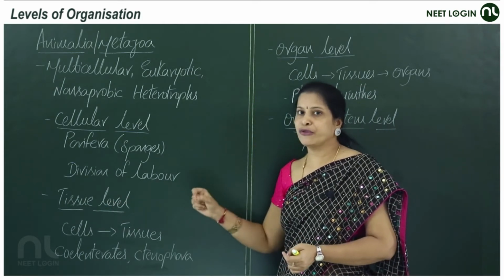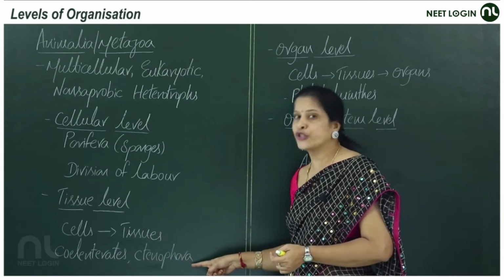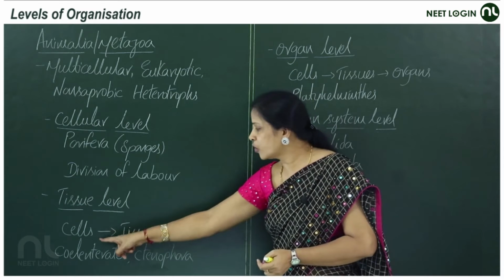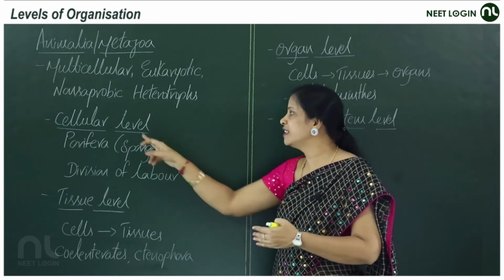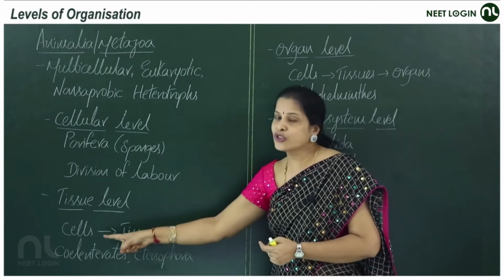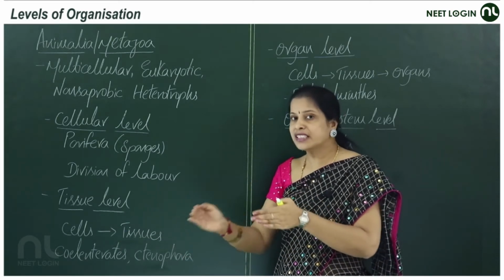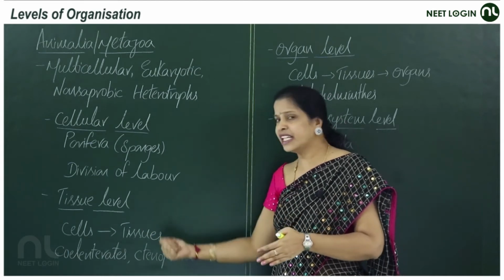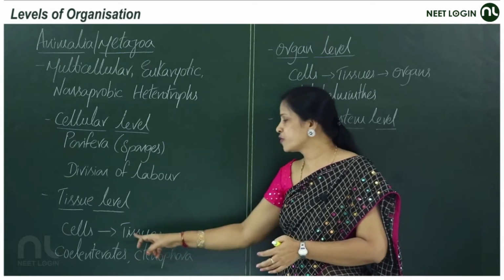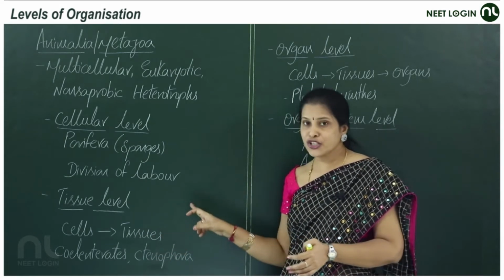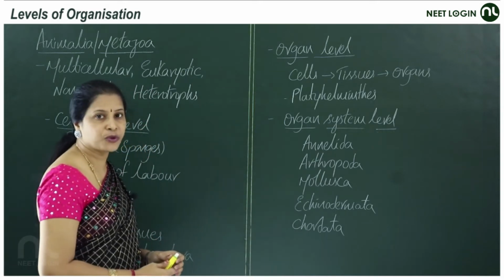Moving on, tissue level. In tissue level of organization, in the members of coelenterates and ctenophora, the cells are organized to form tissues, which is somewhat a higher level than this. Cells organized to form tissues means a group of cells start to perform a similar function. Those are tissues. That is the tissue level of organization in the members of coelenterates and ctenophores.